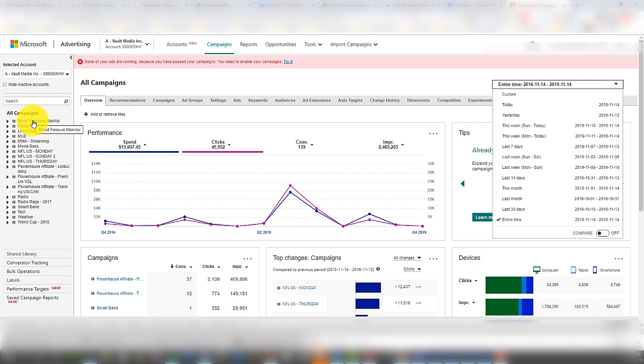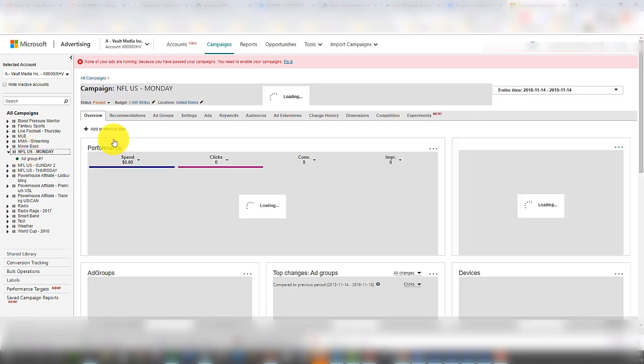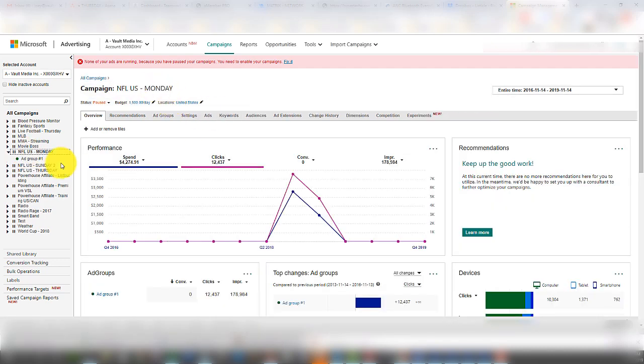I'm going to do it quickly and set this up quick. These are just campaigns that I've run over the past. For example, this NFL one worked really well on Monday nights because NFL was obviously being played on Monday, Thursday, and Sunday. So I would run my ads during Monday Night Football, and I would get pretty decent clicks during those time frames. I was running an install offer, and it was profitable. So it worked out really well.